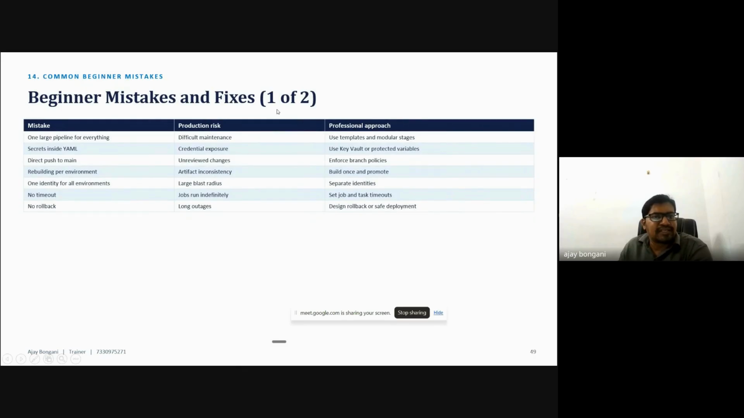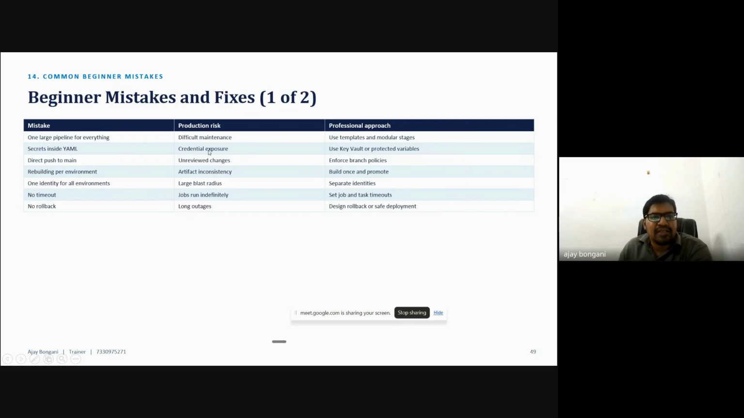So, beginner mistakes and fixes: one large pipeline for everything is difficult to maintain, but professionals use templates instead of manual changes. Then secrets inside the YAML: beginners who are just starting plan to store the secrets in the YAML, so that is not a good way.